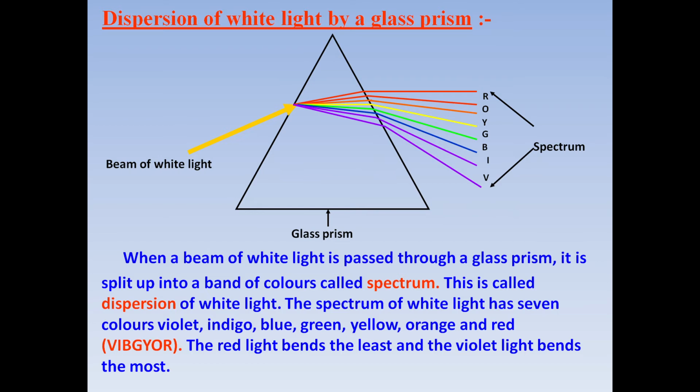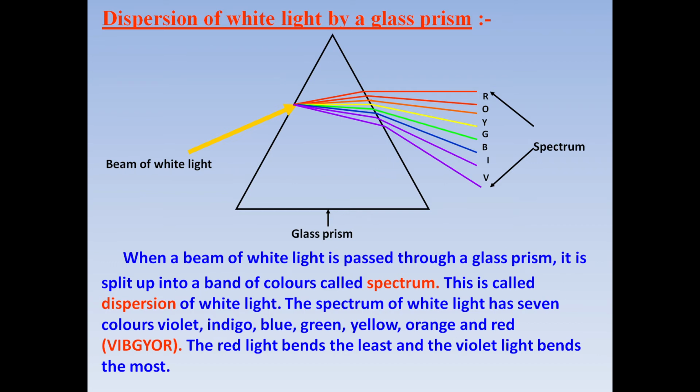Now let us talk about the cause of dispersion. You know, white light consists of 7 colors, 7 different lights. So these lights are of different wavelengths. So when these 7 lights pass through glass, then they move at different speeds. So that is why their bending is also different.